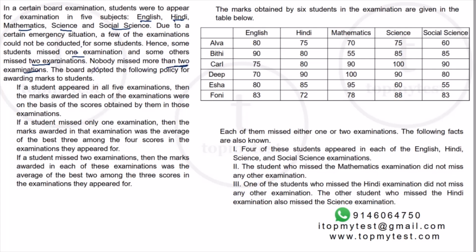The board adopted the following policy for awarding the marks to the students. So there is a policy of awarding marks for the missing exams where people did not attempt it. And you have marks obtained by the students in the examination given below. This also includes the marks which were awarded for missed examination as per this policy. Then you have some information regarding some people missed this, some people missed that, and so on.